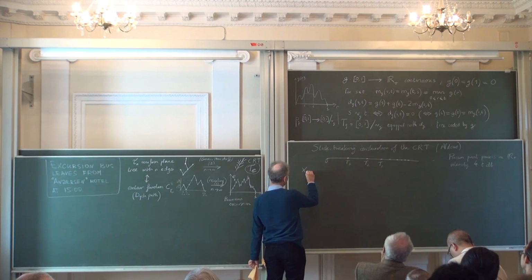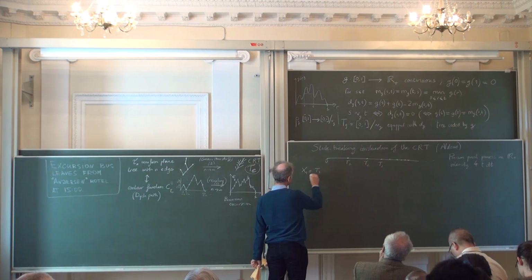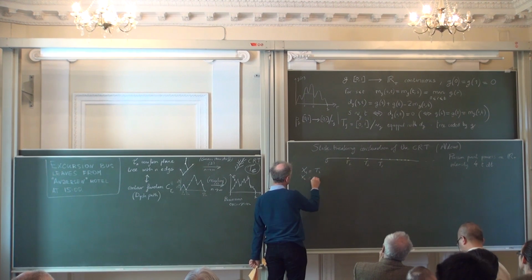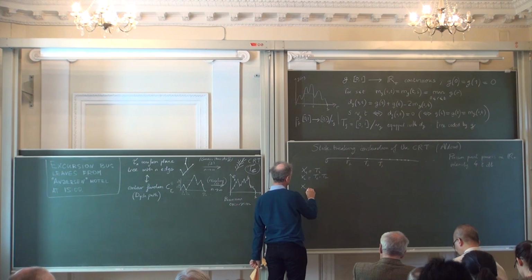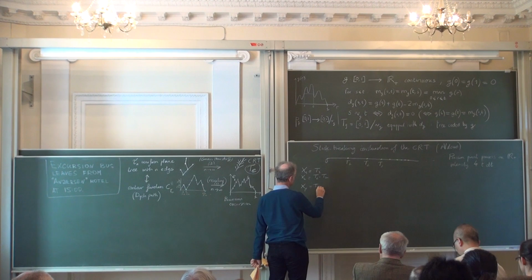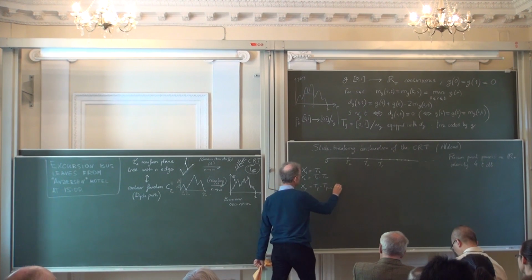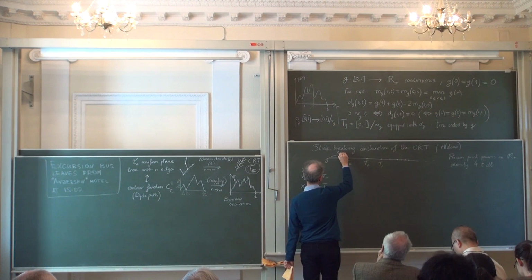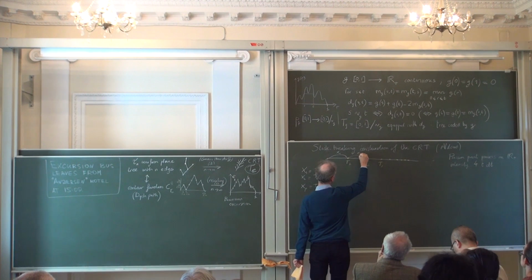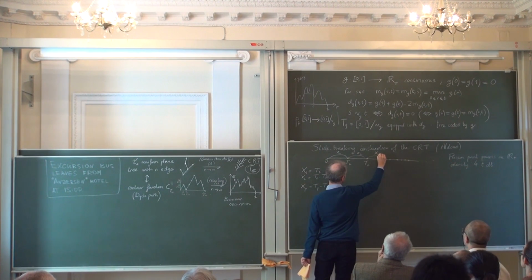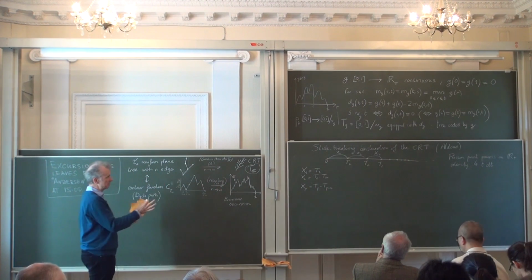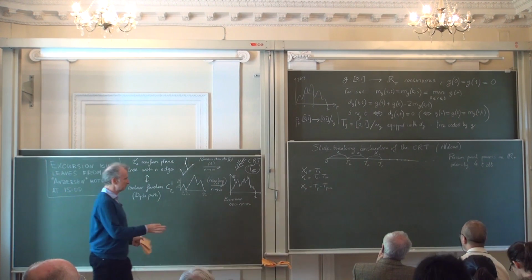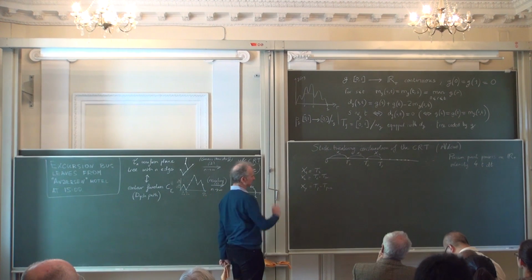I will write x1 equals T1, x2 equals T2 minus T1, and so on, xp equals Tp minus Tp minus 1. So these are all these lengths, the line segments which I get when breaking the half line.